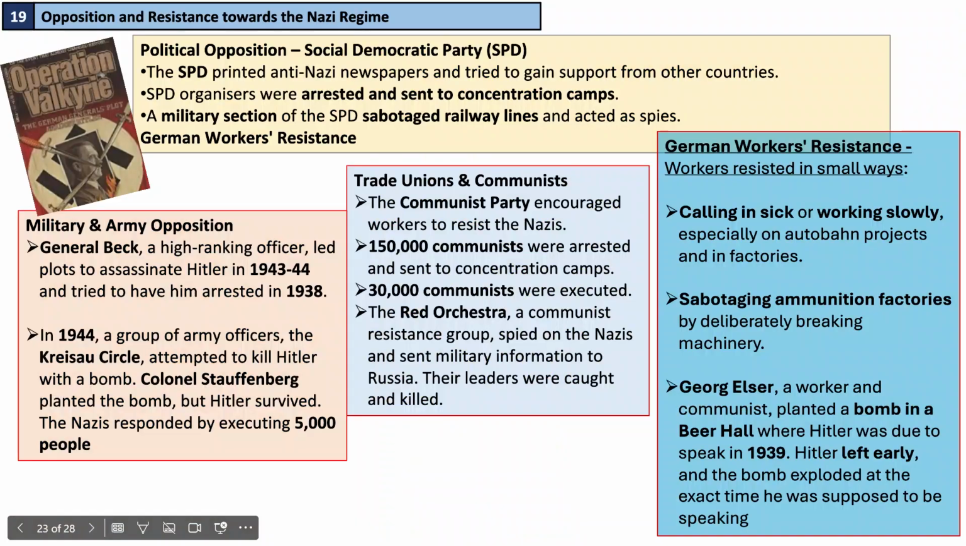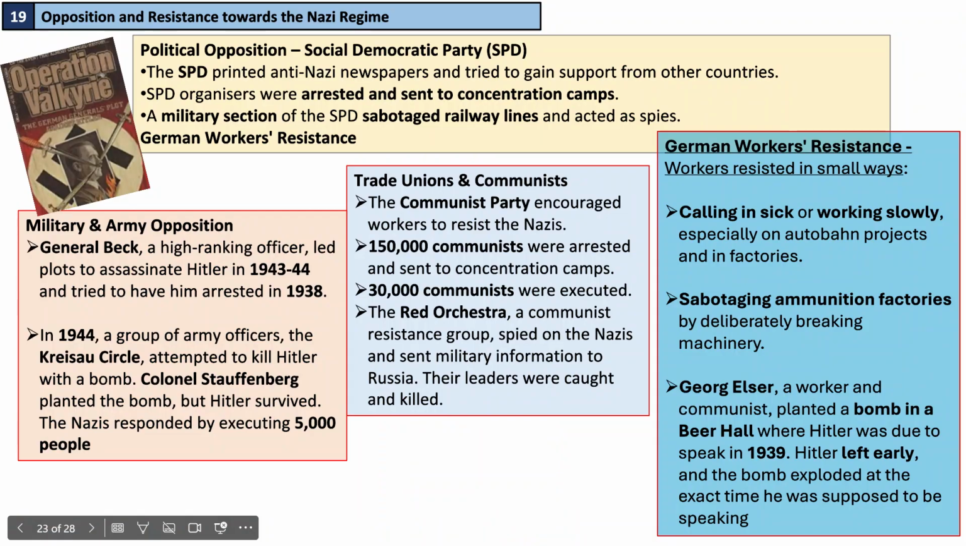Opposition towards the Nazi regime: political opposition, the Social Democratic Party. They printed anti-Nazi newspapers and tried to get support from other countries. They were arrested and sent to concentration camps. A military section of the SPD sabotaged railway lines, acted as spies, and organized the German workers' resistance.